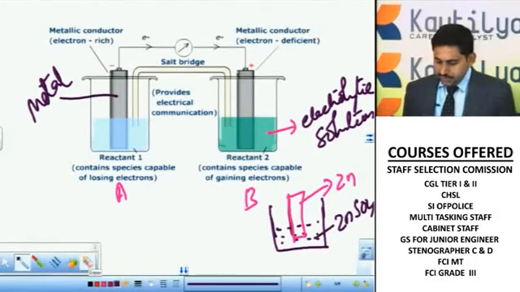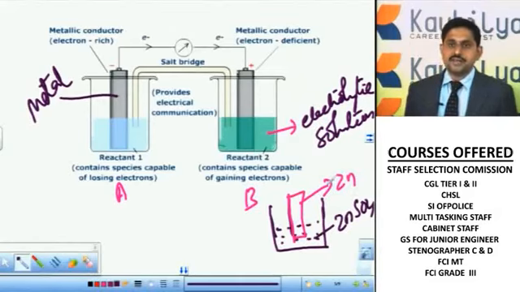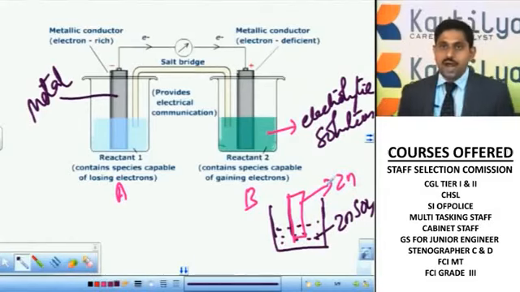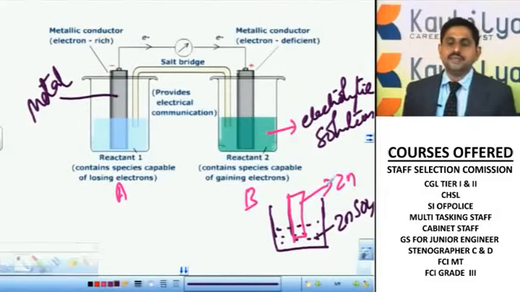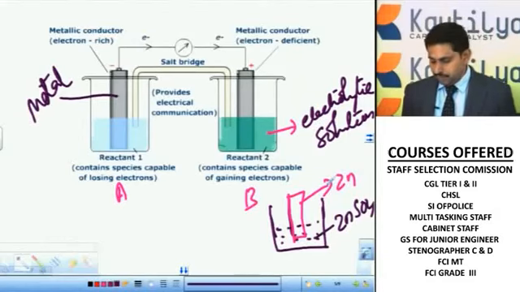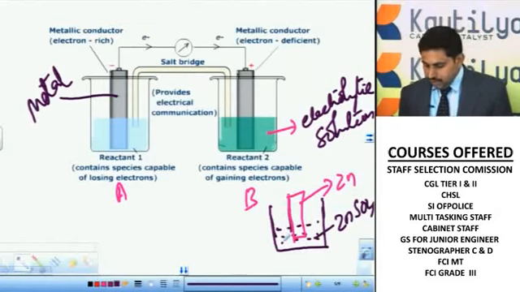See, zinc is a metal consisting of zinc atoms. It is in the form of atoms. Basically we have discussed in the previous slides that an atom is neutral, that is, the number of electrons and protons is the same. The zinc metal consists of zinc atoms. Here the electrolyte consists of a salt solution.